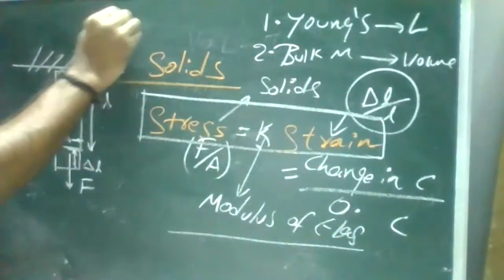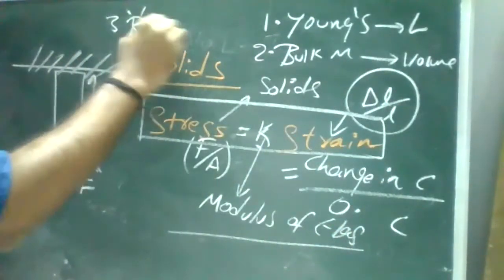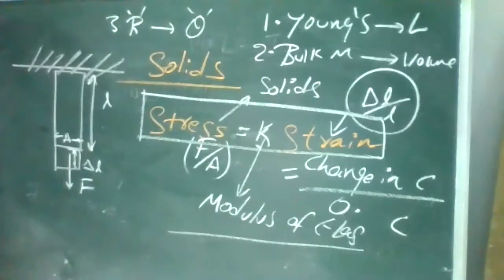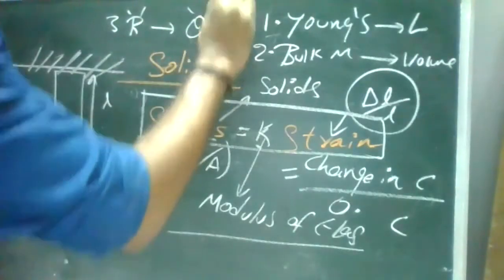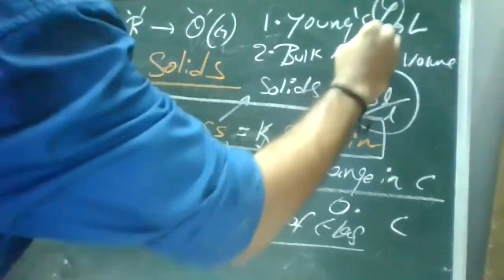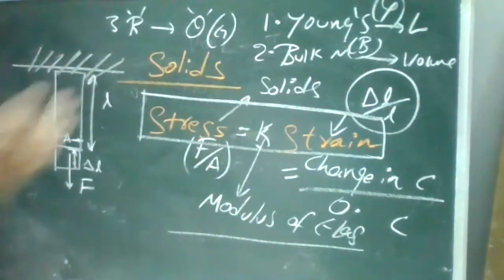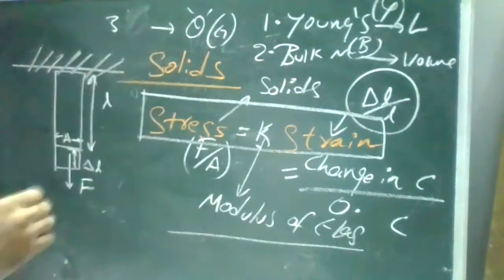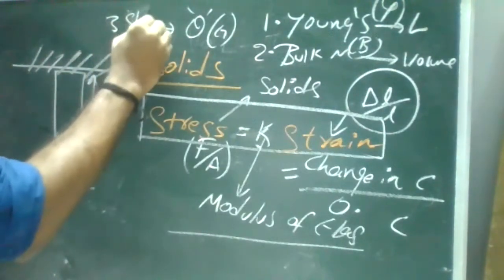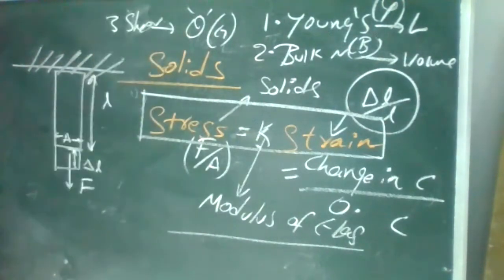Third is your rigidity modulus, related to an angle theta, and the symbol is capital G. It is Y and it is B. Young's modulus, bulk modulus, rigidity modulus or shear modulus, related to your theta angle. Clear? These are your three types of modulus of elasticity.